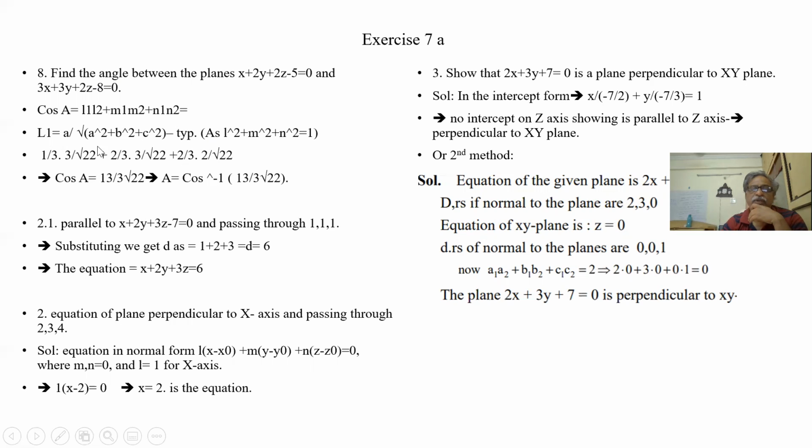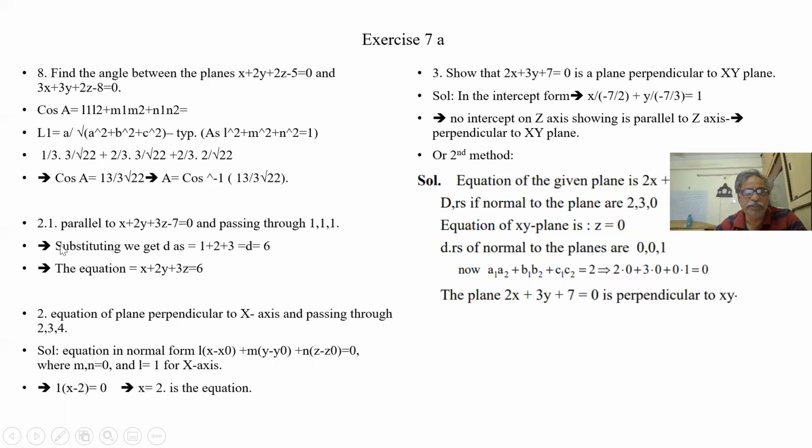So we found out L1. Similarly, we found out M1 and N1. So we applied in the equation. Or we can straight away see from this: A1 A2 plus B1 B2 plus C1 C2 by the square root of A1 square plus B1 square plus C1 square times the square root of A2 square plus B2 square plus C2 square. Okay.